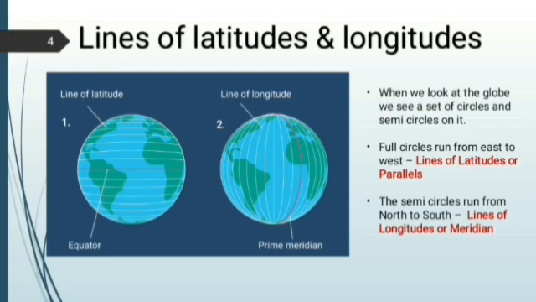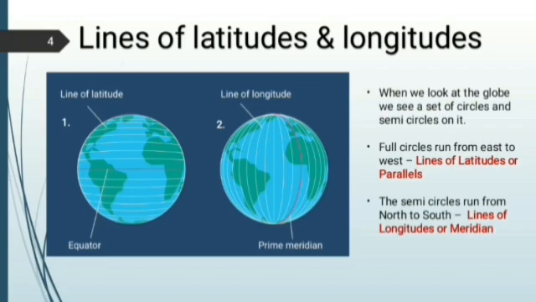What are the uses of lines of latitudes and longitudes? With the help of latitudes and longitudes, you can locate a particular place on the globe. Without these lines of latitudes and longitudes, we cannot locate a particular place on the globe.